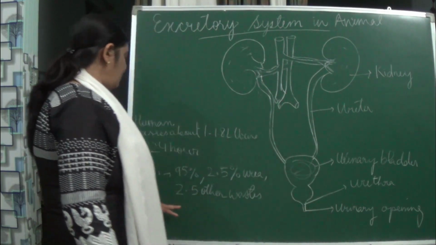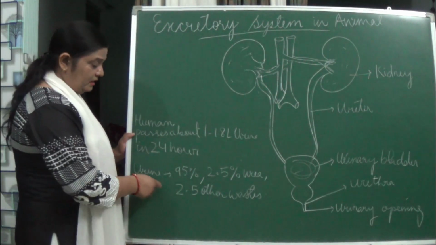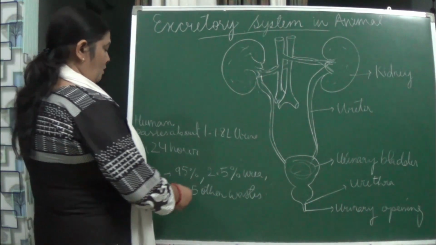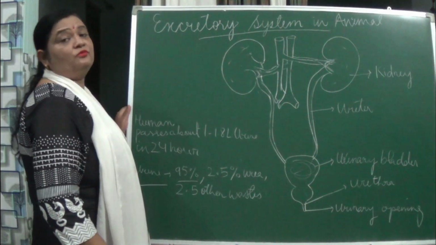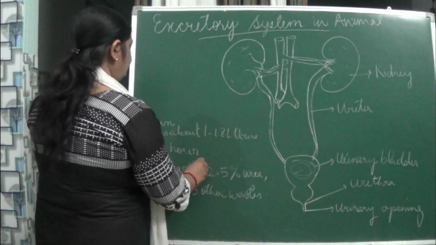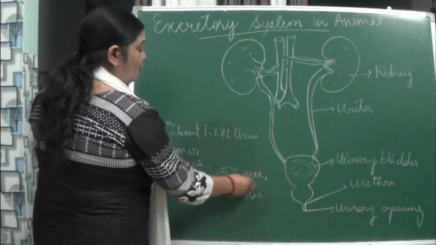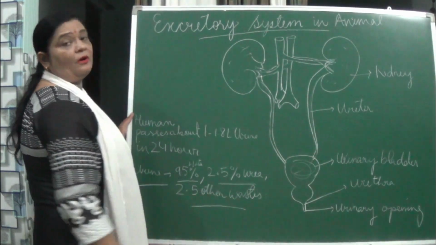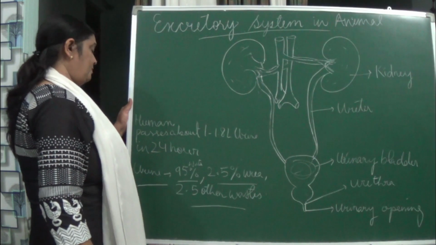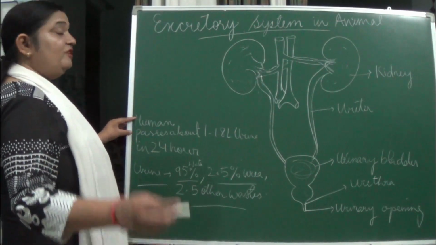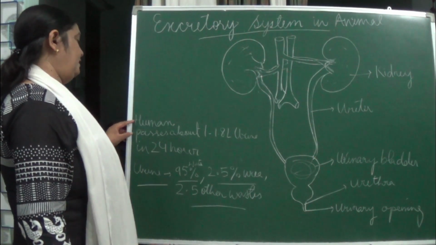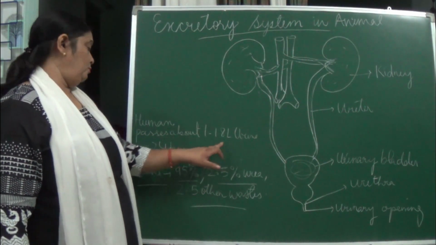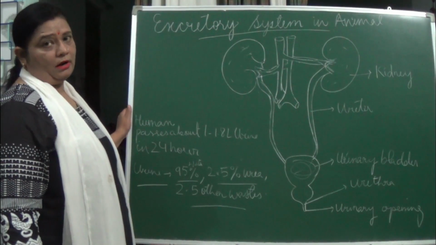So here, when we see urine, what does it consist of? 95% of water, 2.5% of urea and 2.5% of other waste. Now, any normal human being passes about 1 to 1.8 liters of urine in 24 hours.